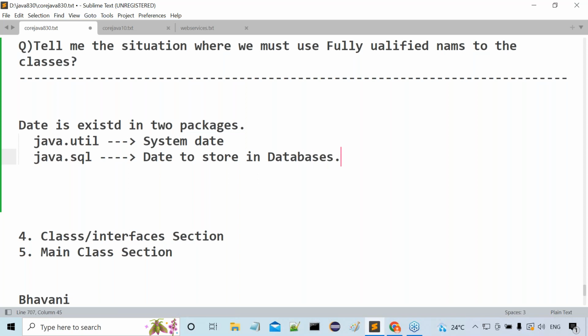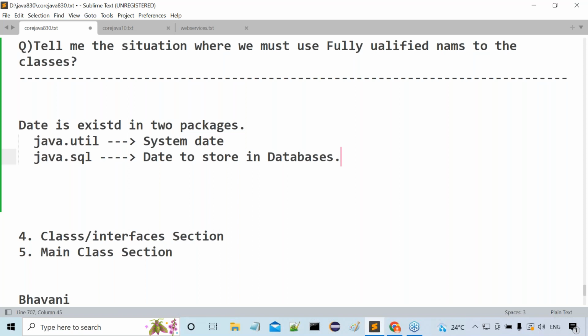Say for example, in the database there might be an employee table with a date of birth column, where a particular date has to be stored. So definitely we require one date representation to store the date value in the database. But to represent the current system date, we have java.util.Date. Clear or not? Now all of you tell me: Date is a class in Java which is available in how many packages? Two packages. What are the two packages here?